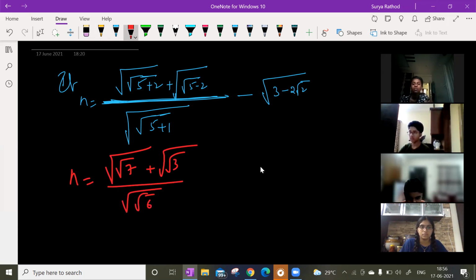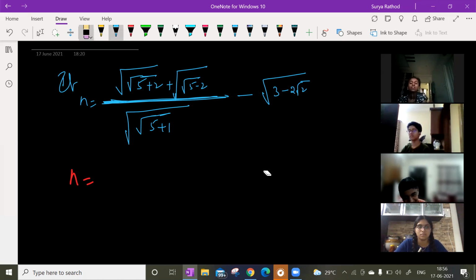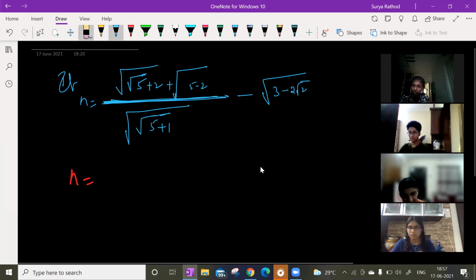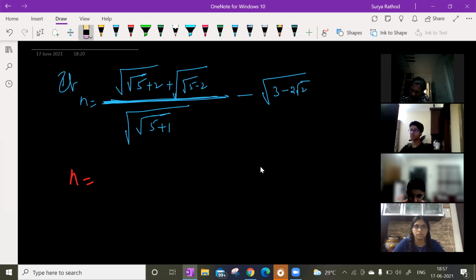No, sir. One mistake is there. It's not root over root 5 plus 2. It is root over root 5, then plus 2 separate. Acha, root 5, the root is for only 5, not for 2. Here also same thing, right? The denominator also same thing. You told root is for 1 also? I said root meaning the whole bigger root. Okay, cool. So look at this now. Here, try to understand it carefully.